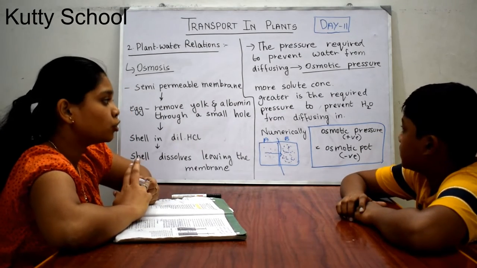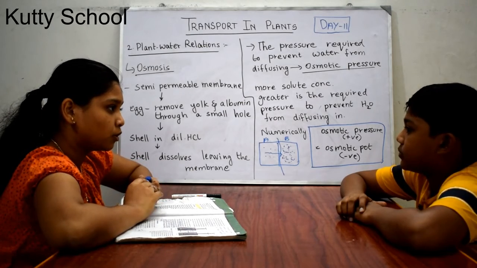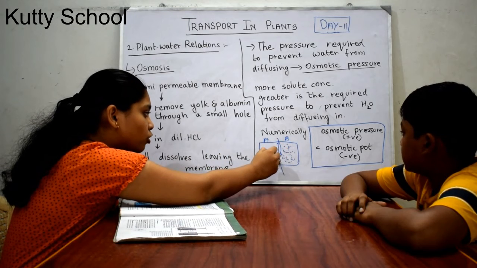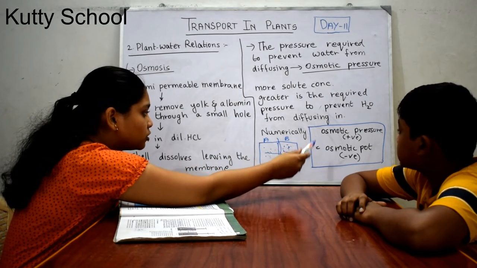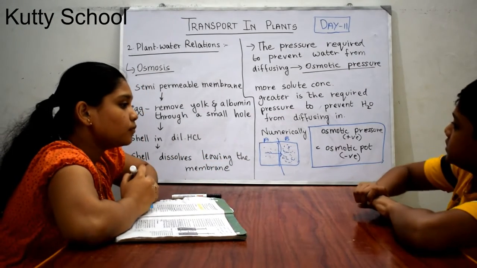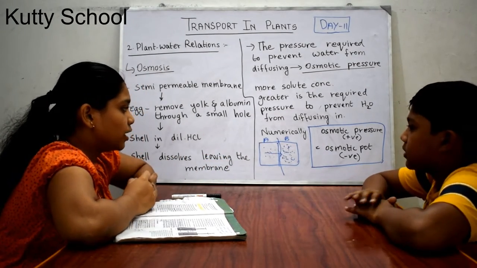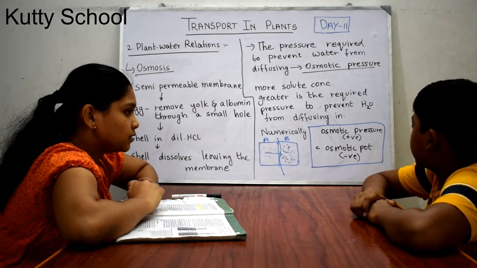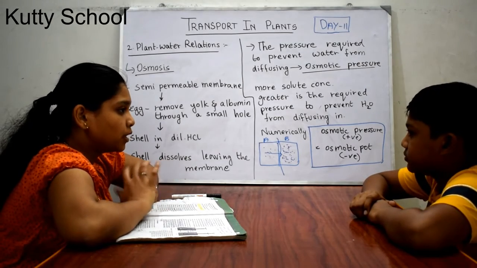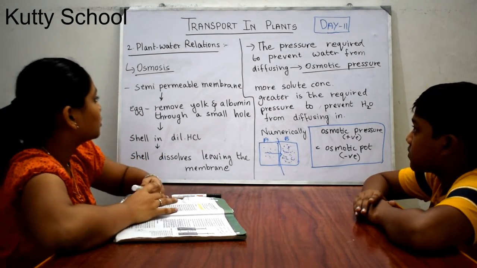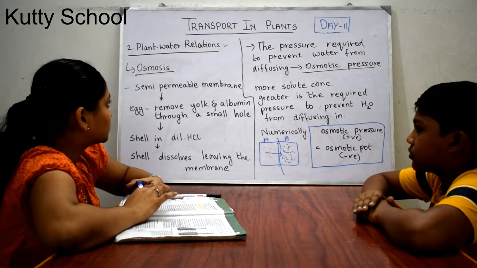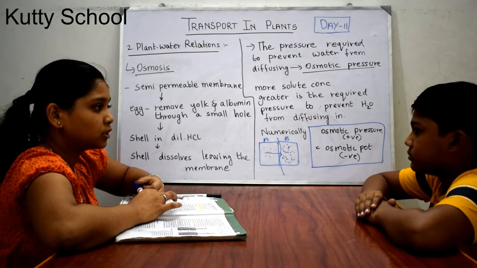Numerically, osmotic pressure is equal to osmotic potential. Osmotic potential is the potential of water molecules to move here, whereas osmotic pressure is to stop the molecules from moving. Osmotic pressure is positive because we are applying pressure, while osmotic potential is negative. Both are equal numerically. So this is osmotic pressure and osmosis. Understand? Next we go to the next subtopic in plant water relations.